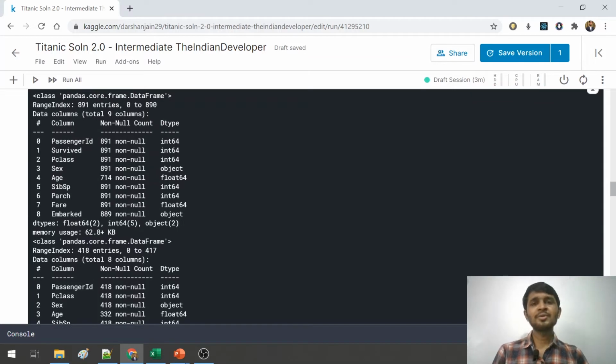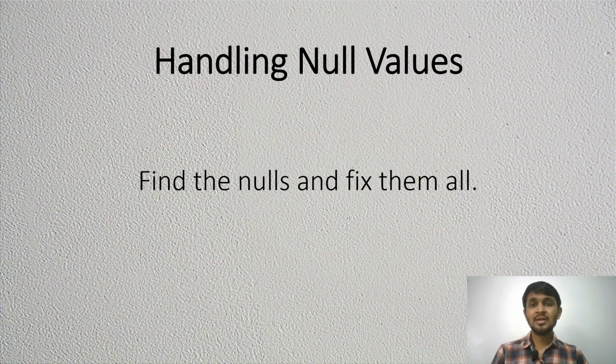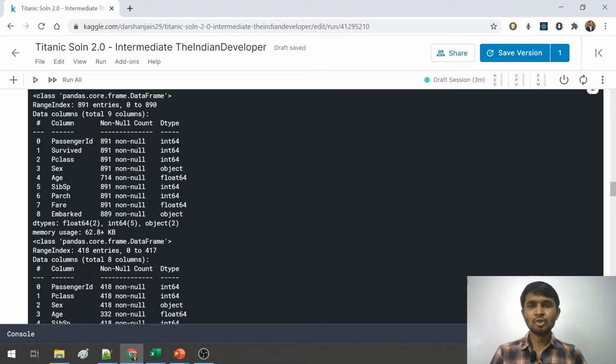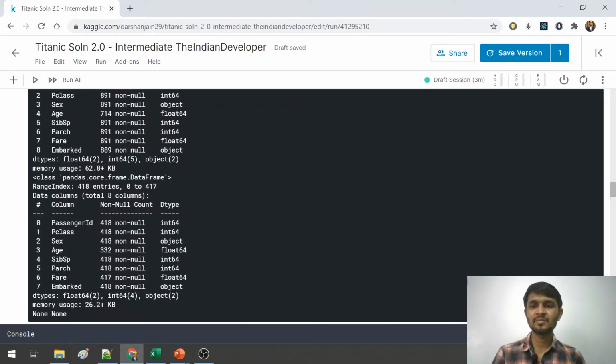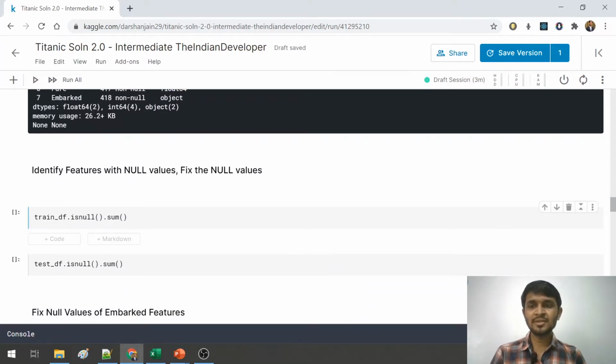As you all remember, there are 2 thumb rules that we are following. One is that we need to check for nulls if any, and then we need to fix those nulls as well. So coming back here, let us write a small piece of code which will give us all the nulls present in the train and test data frames. By this piece of code, that is traindf.isnull().sum(), it will give us the number of nulls in individual features.